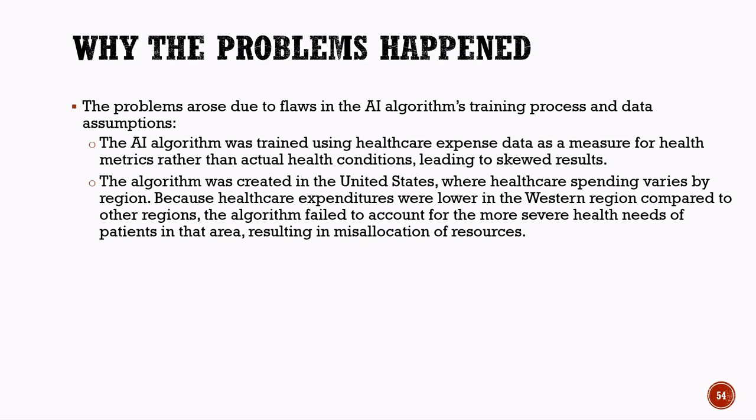Another important reason was regional variation in healthcare spending across the United States. Healthcare costs in the Western region were lower than in other regions. The AI system incorrectly assumed that lower spending indicated healthier patients. However, many patients in that region actually had severe medical conditions and required urgent care. Because the algorithm failed to recognize these differences, healthcare resources were not distributed properly.